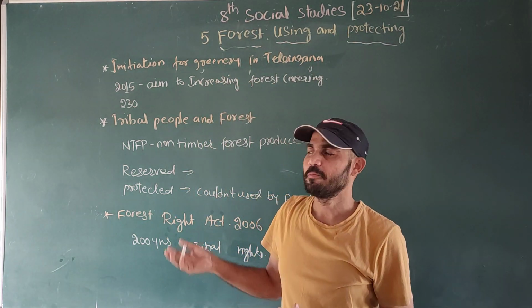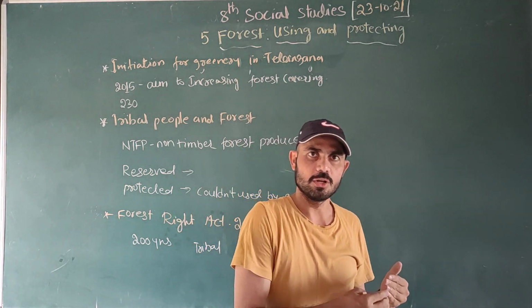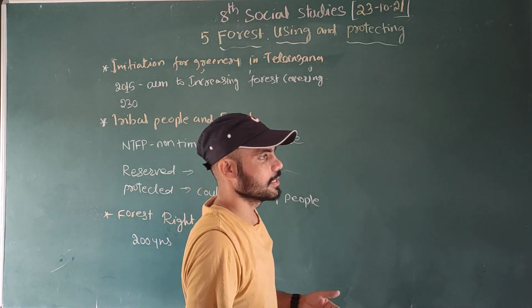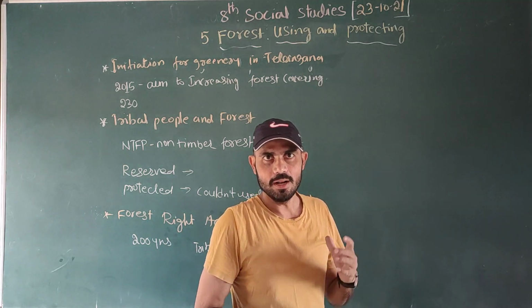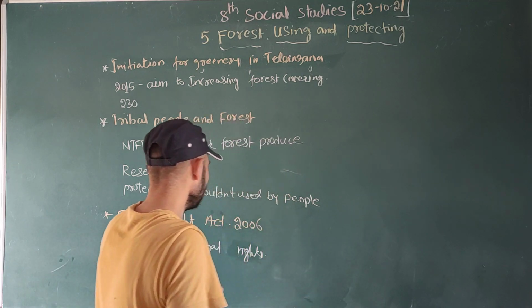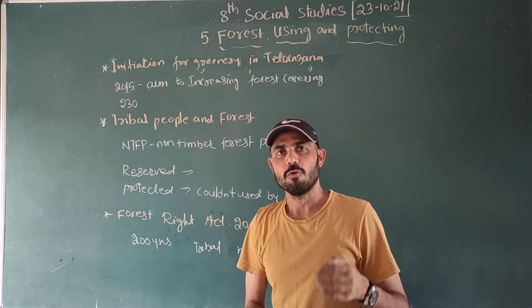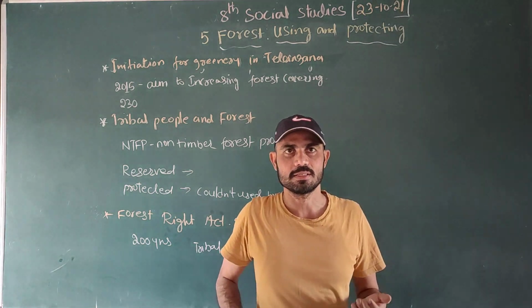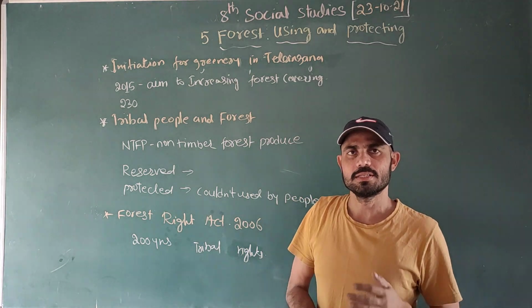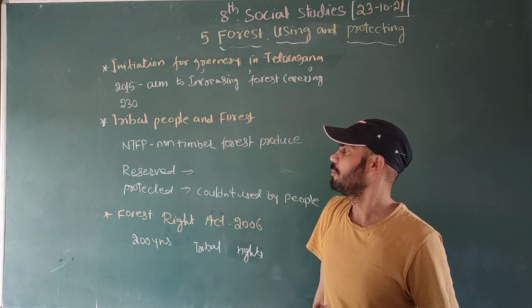See, in this chapter, in the previous session, we already discussed what forests are and how forests were used. In the second lecture, we discussed how many types of forest there are, and how they are formed. How many types have we already discussed? Four types: evergreen forest, deciduous forest, thorny forest, and the littoral or swampy forest.